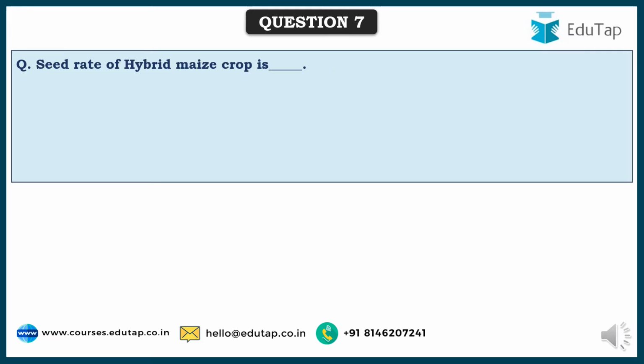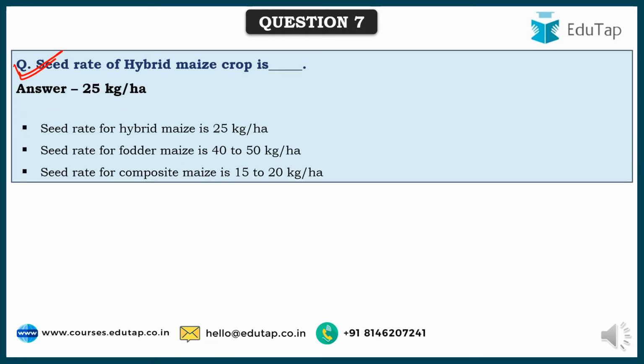So friends, here comes the next question. Seed rate of hybrid maize crop is 25 kg per hectare, and seed rate for fodder maize is 40 to 50 kg per hectare. More of vegetative growth is required, so more of the seeds.